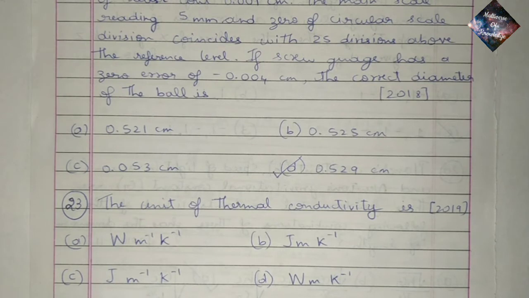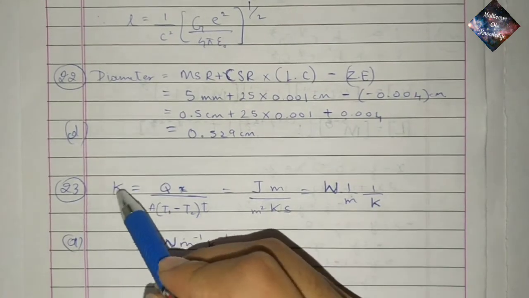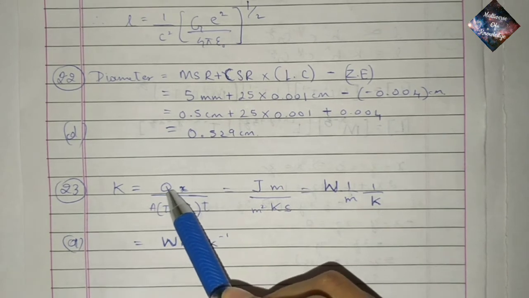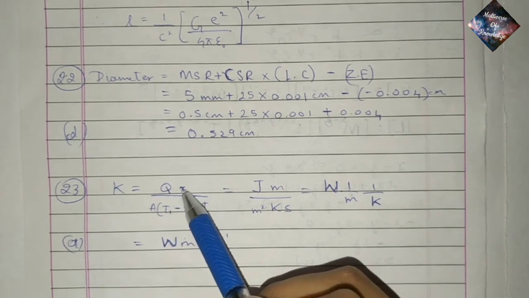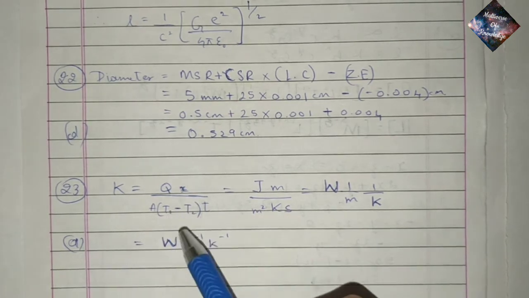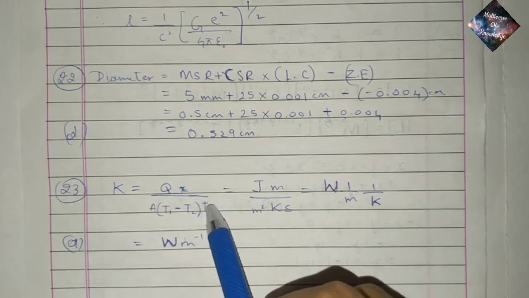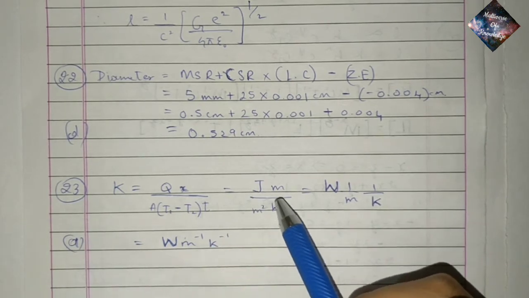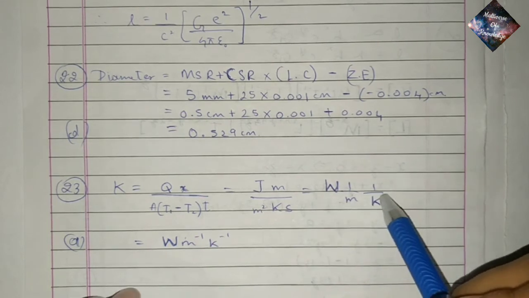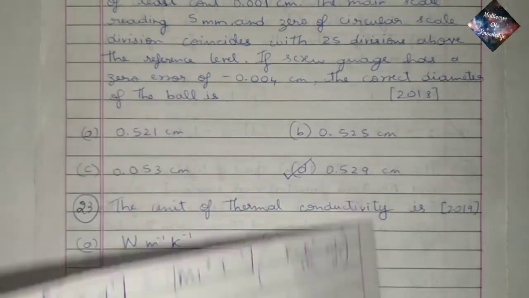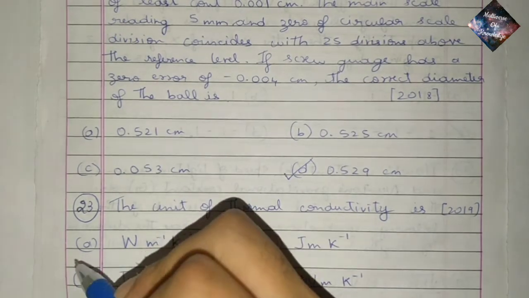So we get option D, 0.529 centimeter. And question 23. The unit of thermal conductivity is. Again, thermal conductivity K is equal to Qx by A into (T1 minus T2) into t, where Q is the heat flow, x is the thickness of the slab, A is the area of the slab, T1 minus T2 is the difference in temperature, and small t is the time taken. It can be written as joule meter per meter square into Kelvin second. But joule per second is watt, so into 1 by m into 1 by K, which is equal to W m^-1 K^-1. So the correct option is option A.